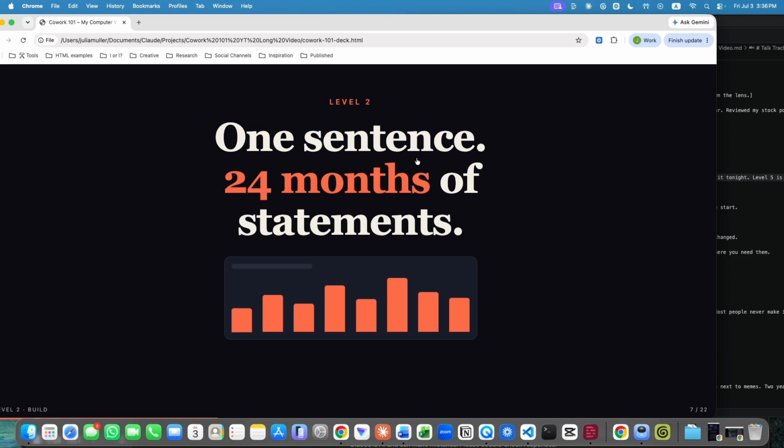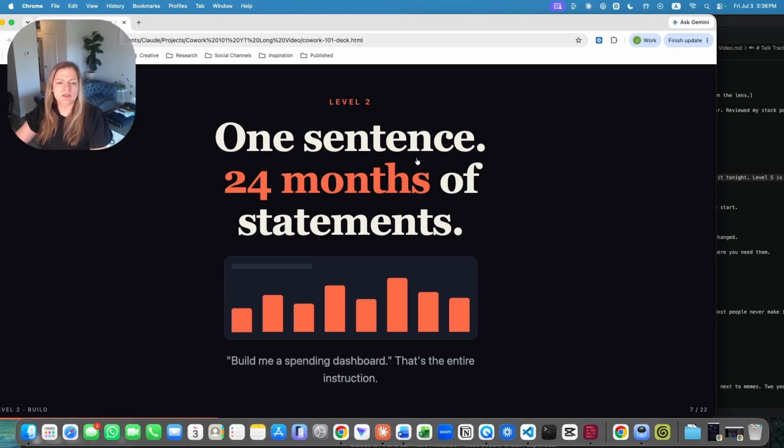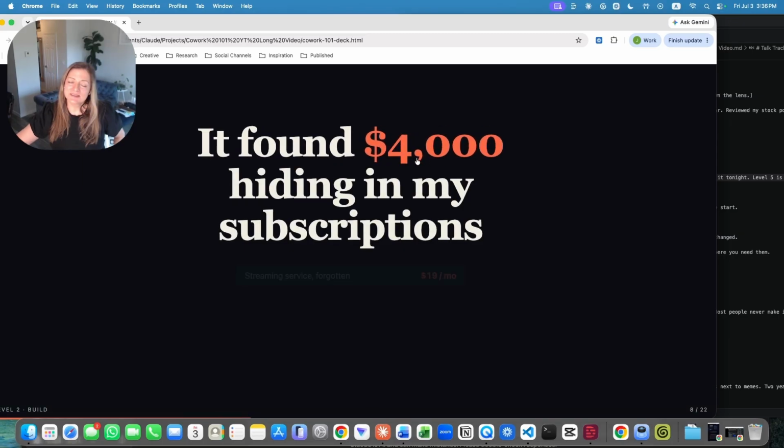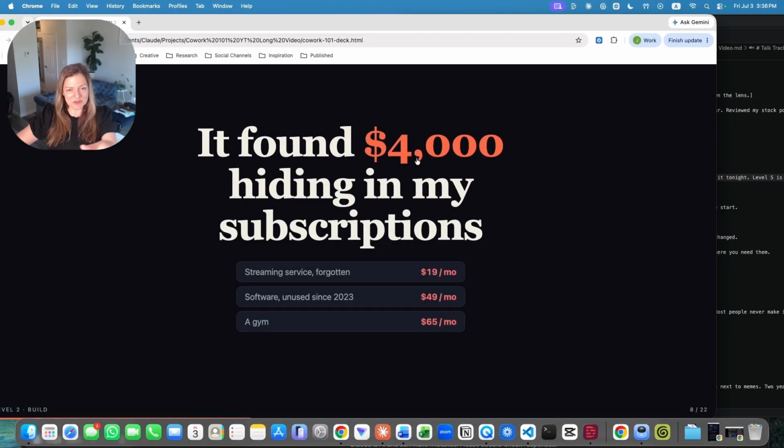One sentence, 24 months of statements. Beautiful. Very good way of putting the concept of set it and forget it here, build me a spending dashboard. I don't know if I want to see that one. This was reused from another creator's content, but surprisingly, I did recently drop a gym membership that I wasn't using.